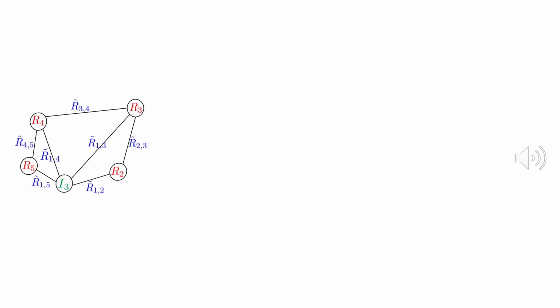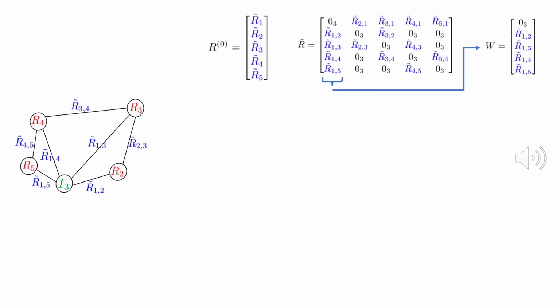Let me describe one iteration of RCD. First, we set a camera as the origin, for example, the first camera. As our problem is convex, we can start from any initial solution without affecting convergence. We set W as the first column of R tilde as we pick the first camera as the origin. If we had chosen the second camera, then W should be the second column, and so on.